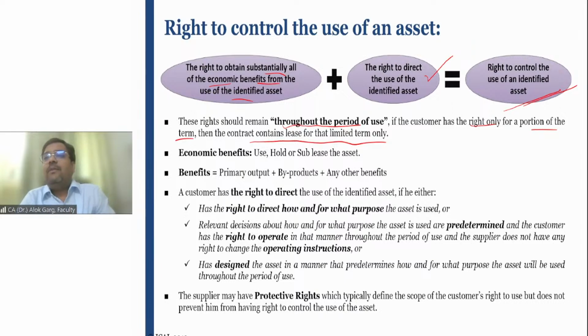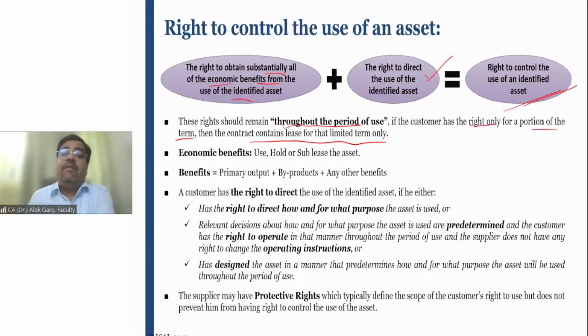Or if I'm using that property for all legitimate purposes, the lessor does not have any right to tell me anything. Or if I want, I can sublease the asset also. And the benefits relating to the use of the asset have been completely vested in me, not in the lessor, right? These are the economic benefits. The benefit could be the primary output plus byproduct or any other benefit.